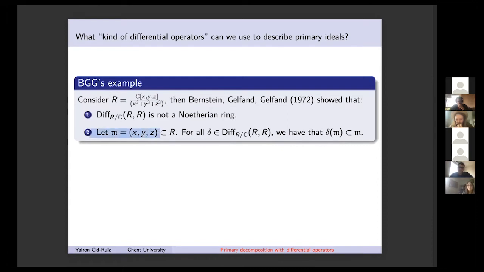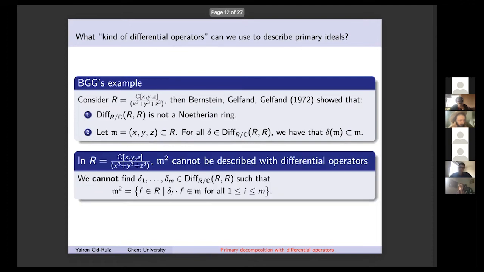But actually what I want to use is that, as Josep in his talk was saying before, the degree of a differential operator. Implicit in the proof, they show that there are no differential operators of negative degree. So there is no differential operator that can take an element of degree i to an element of degree i minus 1.